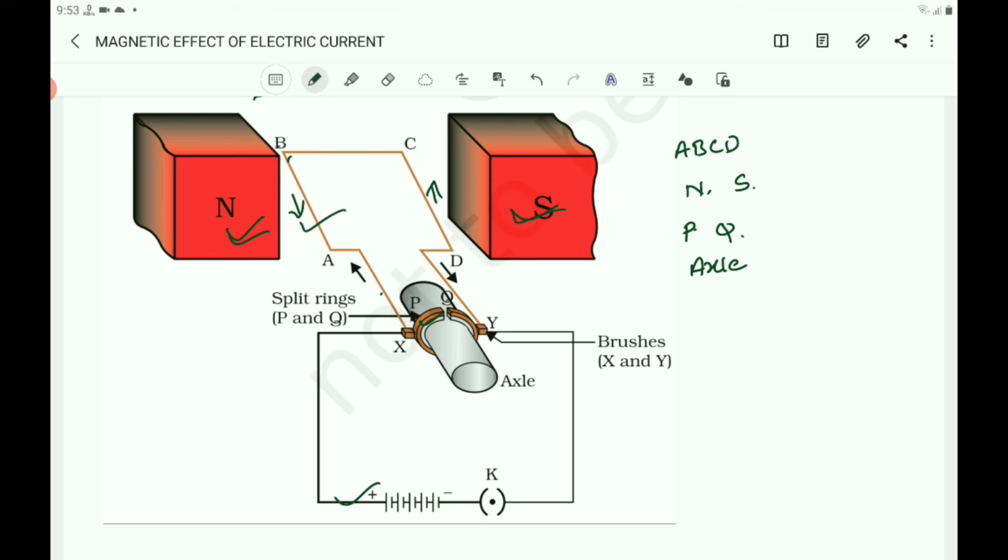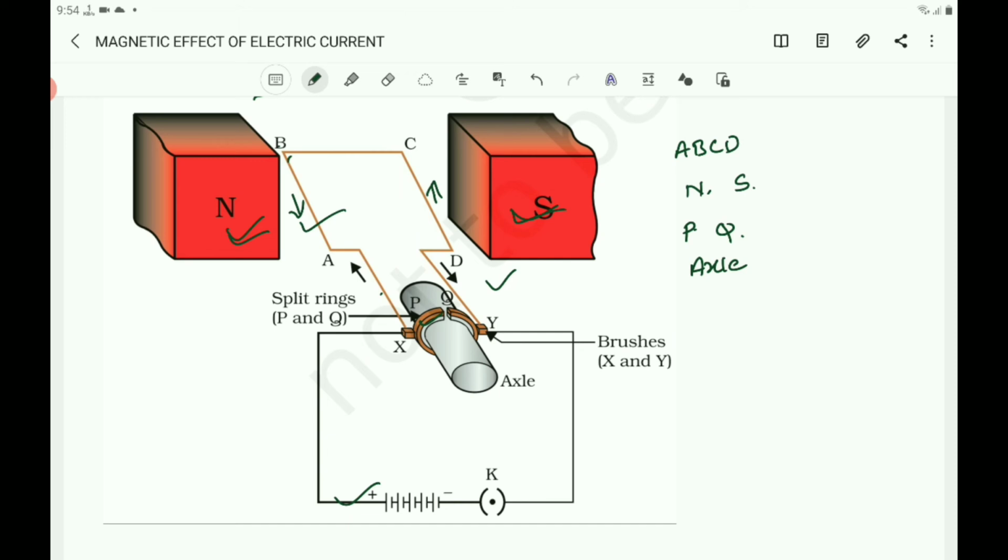To increase the power of the motor, we have to increase the strength of the magnetic field. And to increase the strength of the magnetic field, instead of using the permanent magnet, an electromagnet can be used, and that is by a large number of turns of the conducting wire in a current carrying coil, and also by using a soft iron core on which the coil is wound.